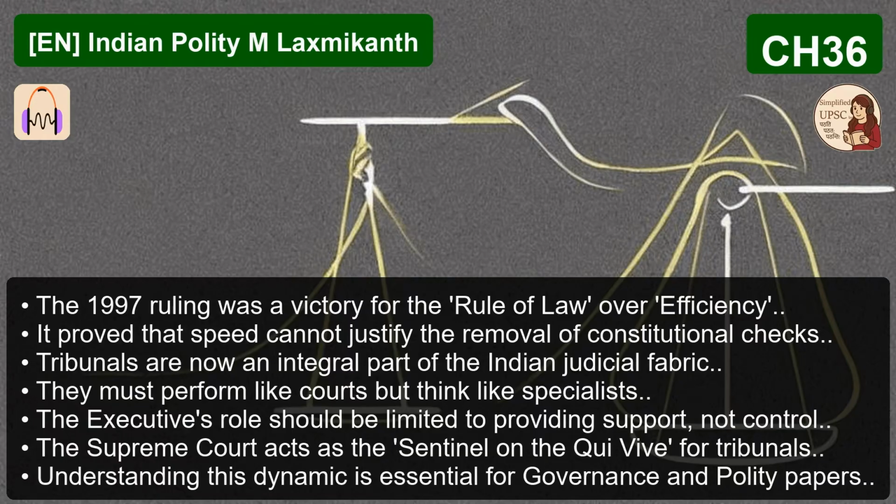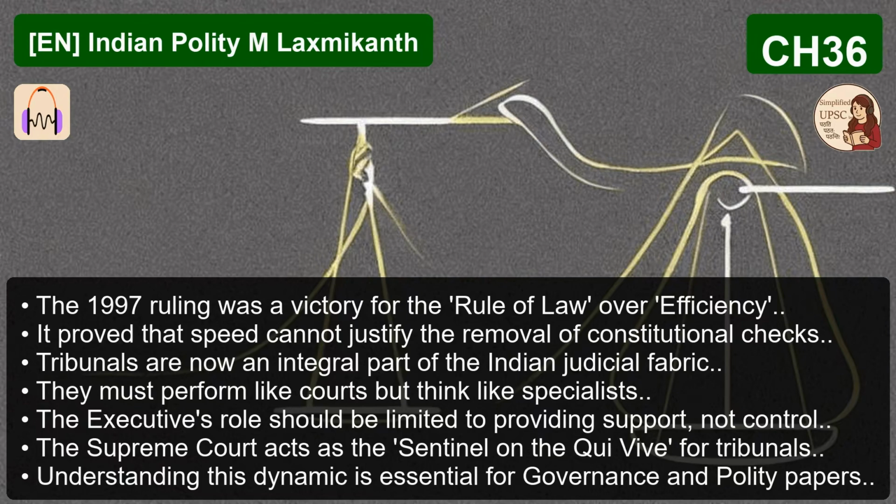So the ultimate takeaway here is that while creating tribunals was an act of legislative power for efficiency, the entire history of tribunals since then has been a story of judicial power defending constitutional integrity. That tension is the central narrative. Yeah. You have to understand that the efficiency benefits of a tribunal are totally undermined if the quality and independence of the justice it delivers are compromised by executive influence.